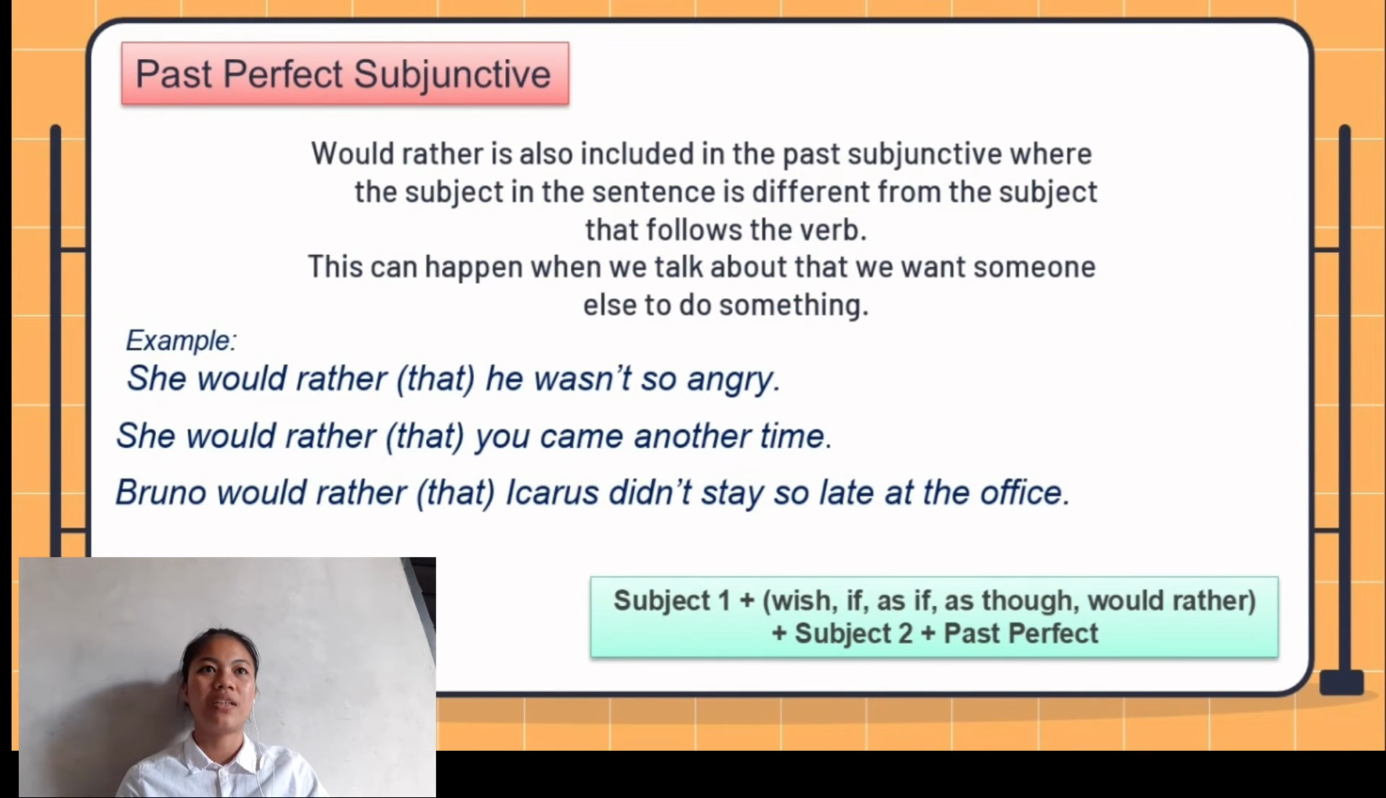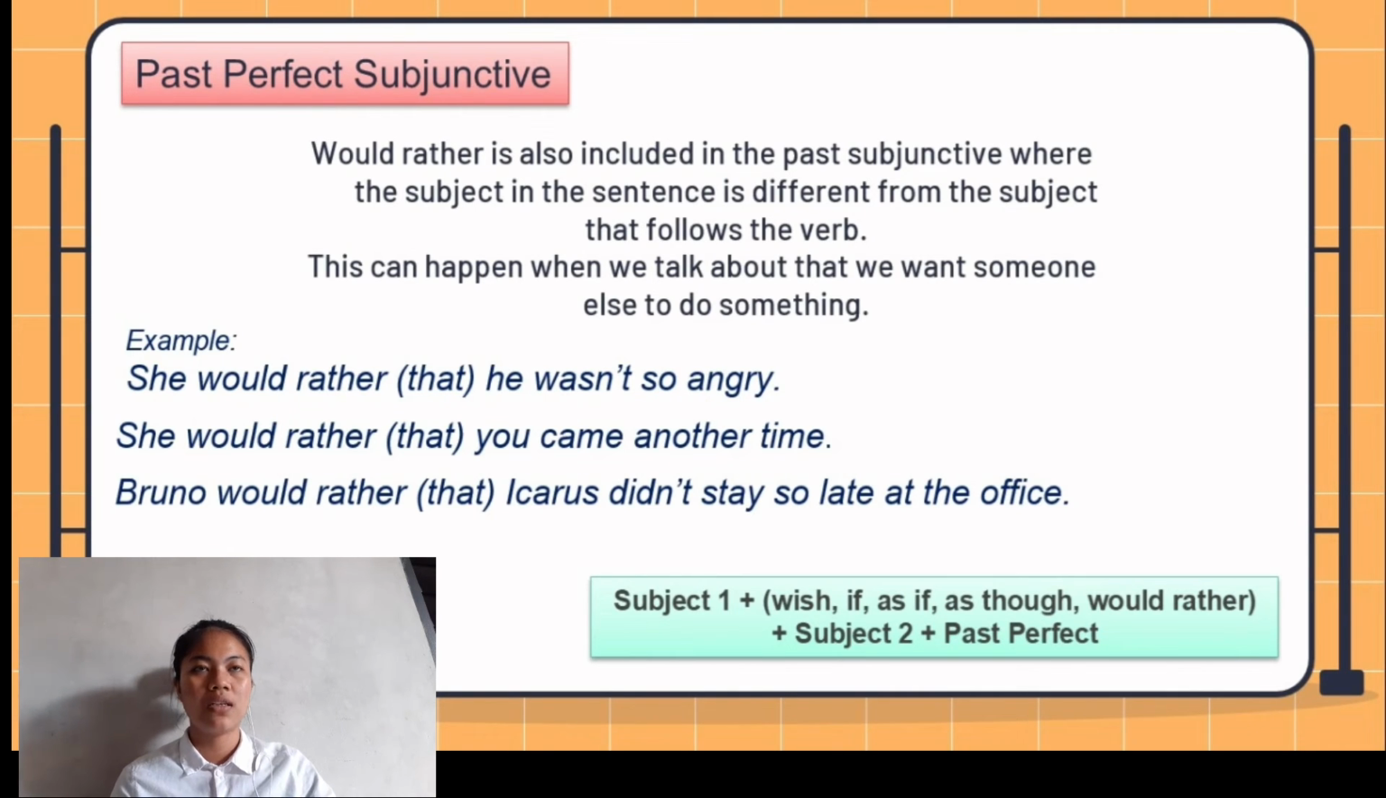Past perfect subjunctive. Would rather is also included in the past subjunctive, where the subject in the sentence is different from the subject that follows the verb. This can happen when we talk about wanting someone else to do something, like you need someone to do something for you. For example: she would rather that he wasn't too angry. And then, she would rather you come another time. Bruno would rather Icarus didn't stay so late at the office.